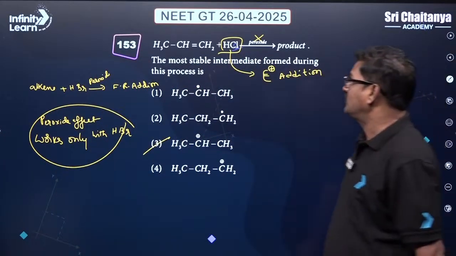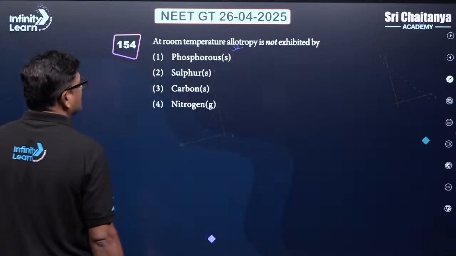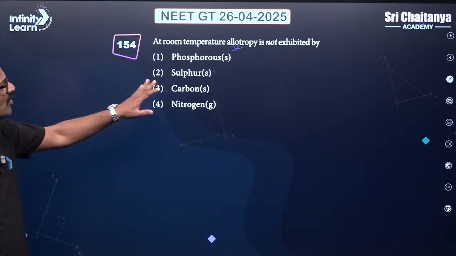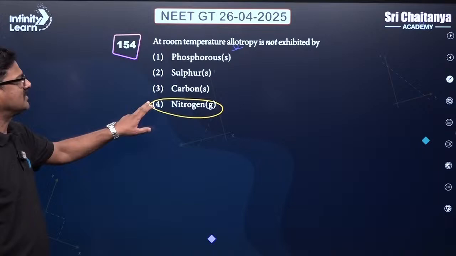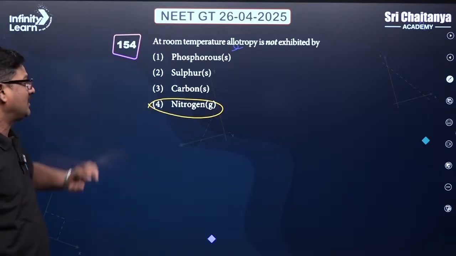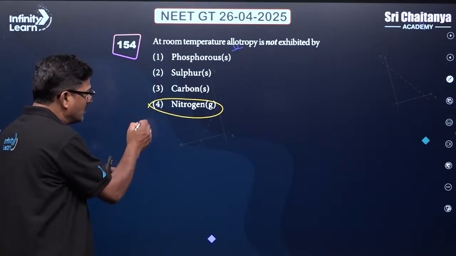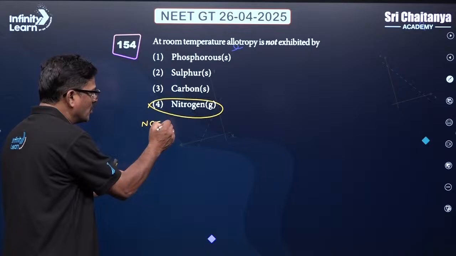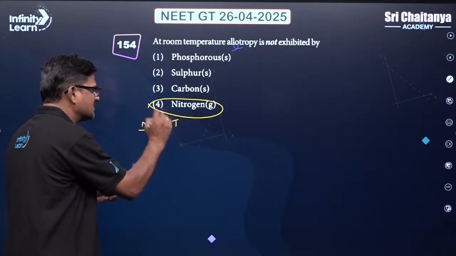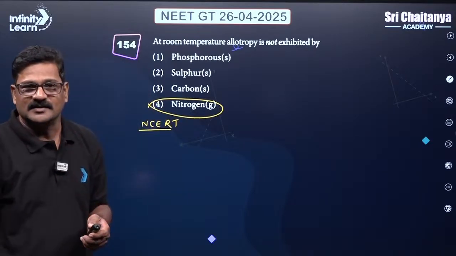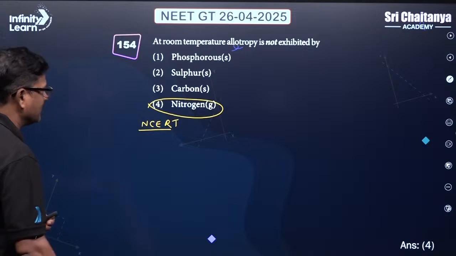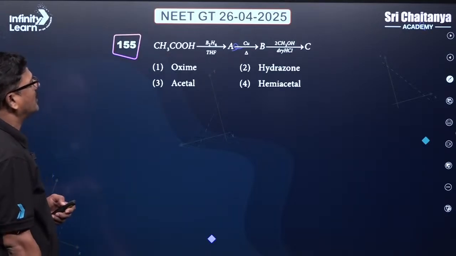Now let's talk about one more. Yes, the answer is going to be 3. At room temperature, allotropy is not exhibited by which element? In group 15, nitrogen is the only element that does not show allotropy. That is very, very important, and that is given in the NCERT. Option 4.